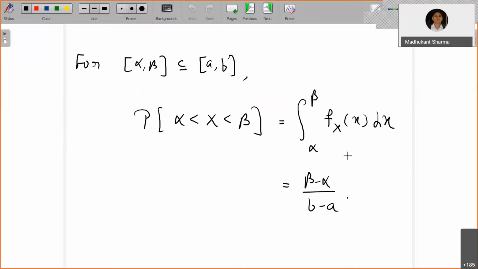The probability is the integral from alpha to beta of the probability density function over that interval. Since f_X(x) is 1 by (b minus a) at any point, this equals 1 by (b minus a) times the length of the interval, beta minus alpha. And surely, whenever alpha to beta is a subset of [a, b], this is less than or equal to 1.